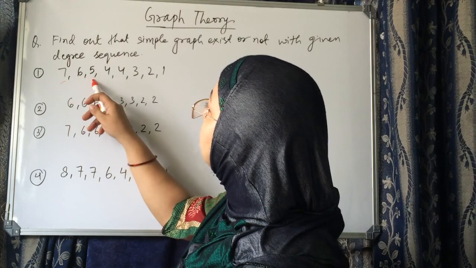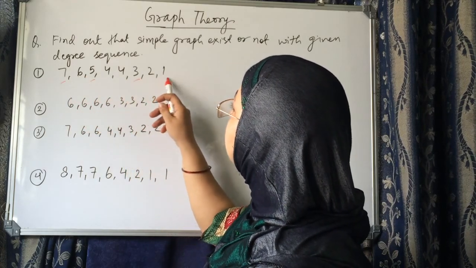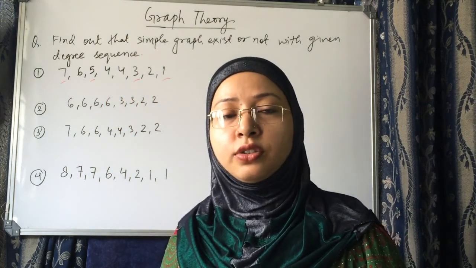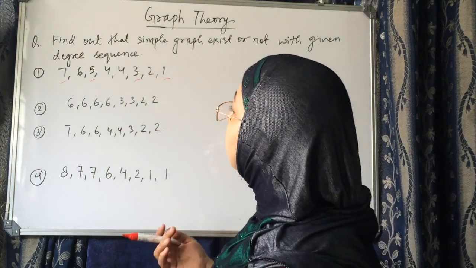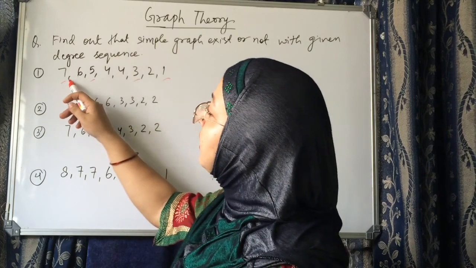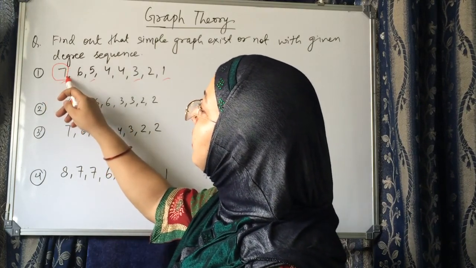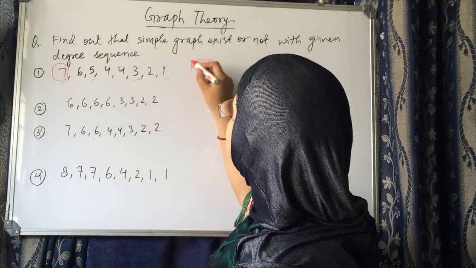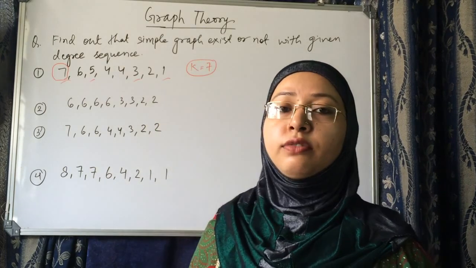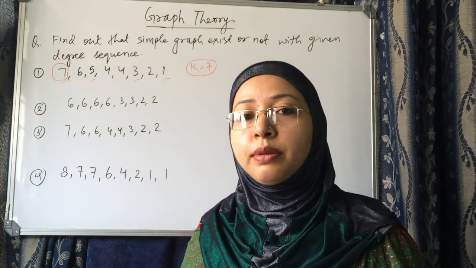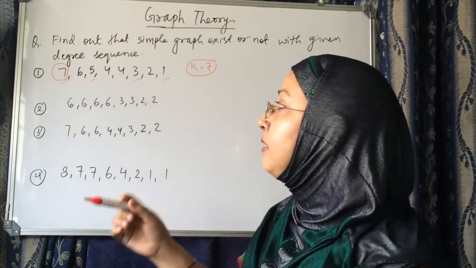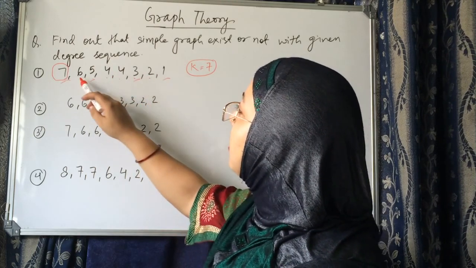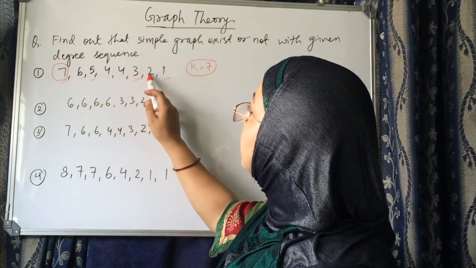This one, this one, this one, this one. 1, 2, 3, 4, which is even in number. That is also okay. Next, remove the highest degree. This one is the highest degree, and let it be k. K is 7. What do we have to do in the next step? We have to subtract 1 from the next 7 entries. 1, 2, 3, 4, 5, 6, 7.